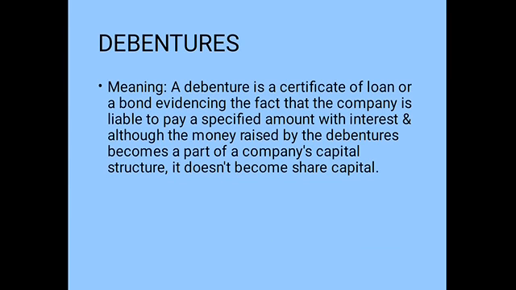That certificate is evidence that the investors have invested that money into the business and are eligible to receive certain returns on it. In the same way, a debenture is money which an investor invests in the company. But there is a difference between shares and debentures.